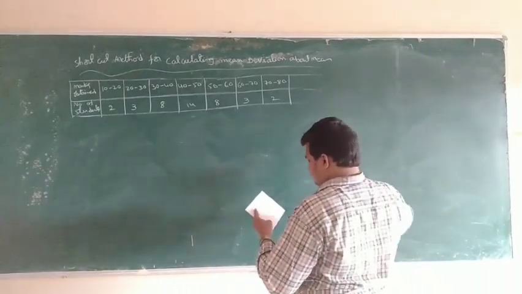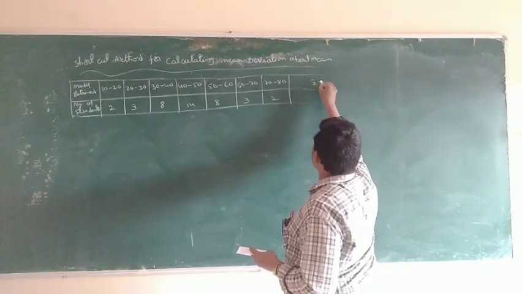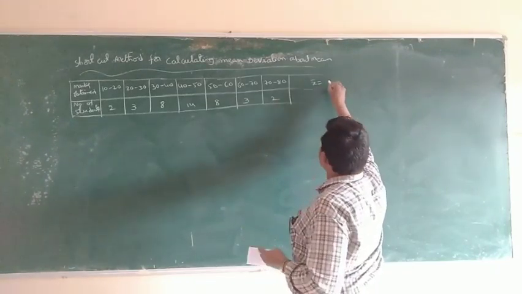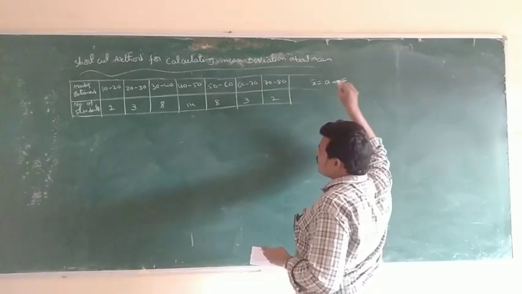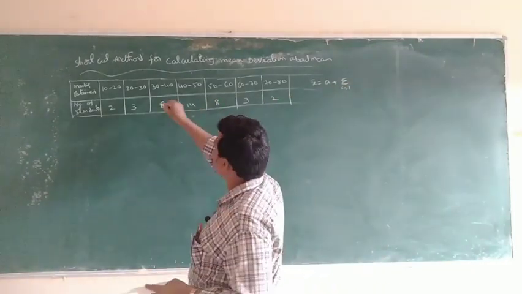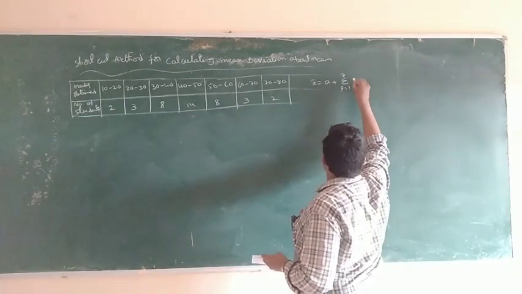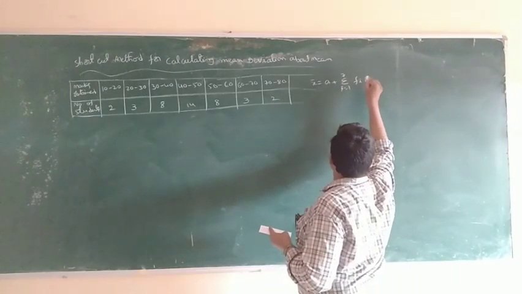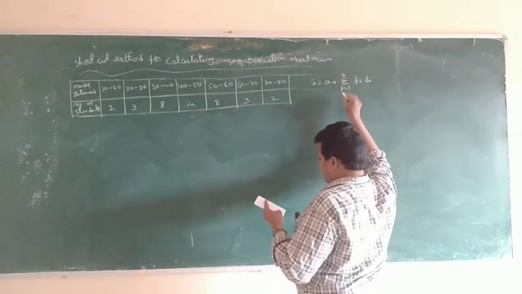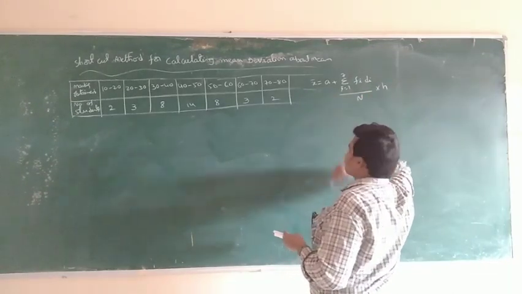what is the formula? First, x bar. X bar is equal to a plus sigma i is equal to 1 to how many? 1, 2, 3, 4, 5, 6, 7. i is equal to 1 to 7, Fi into di, by capital N, into h.